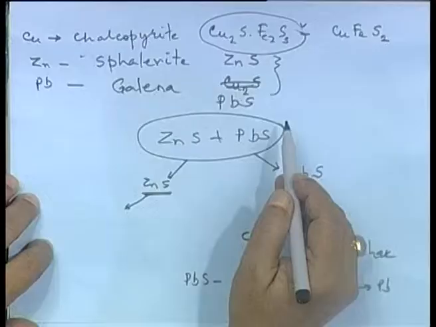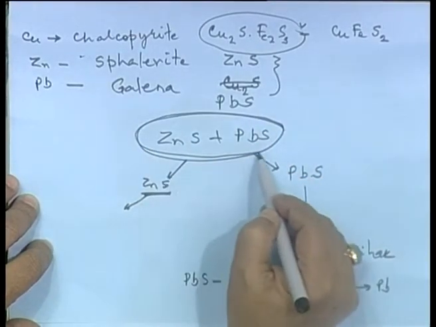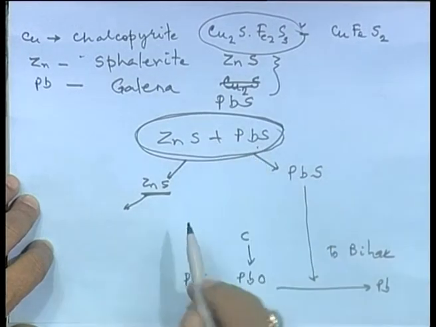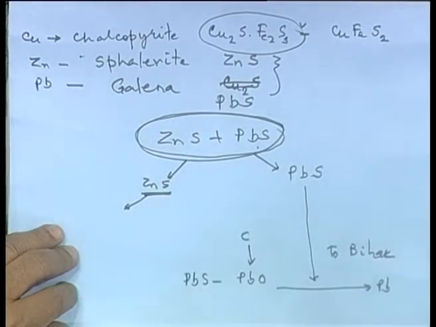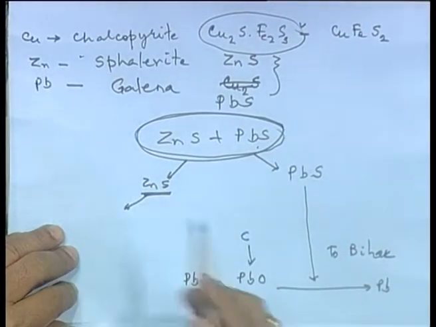I will come to that towards the end, and till today we do not have a very successful commercial process for exploitation of these for various reasons, maybe their location, maybe the extent to which they are there, or the complications that one has to go through to handle three elements from them. But this is very successful. When you have zinc sulphide and lead sulphide together, they can be separated out by flotation. One goes in one way, the other goes another way.